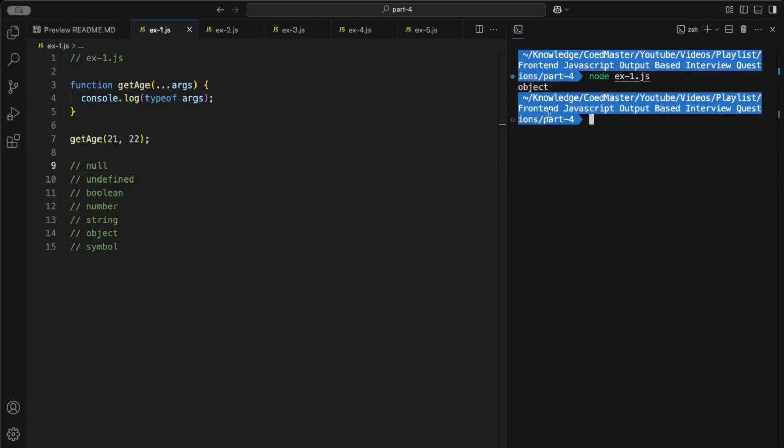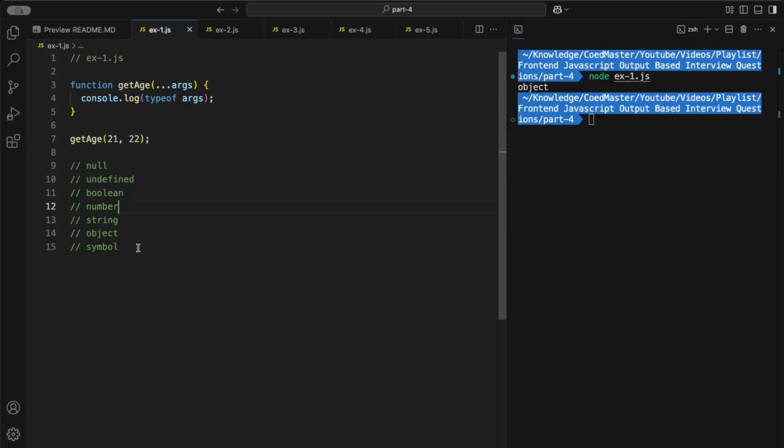Alright, so you can see that the output is "object". So why are we getting object as the output? The reason is pretty simple. When we call this function with the variable argument, the rest operator or the rest parameter collects all the arguments into an array. So over here the arguments is nothing but an array, and when you use the typeof operator against the array, it will give us "object", because arrays are objects in JavaScript, right?